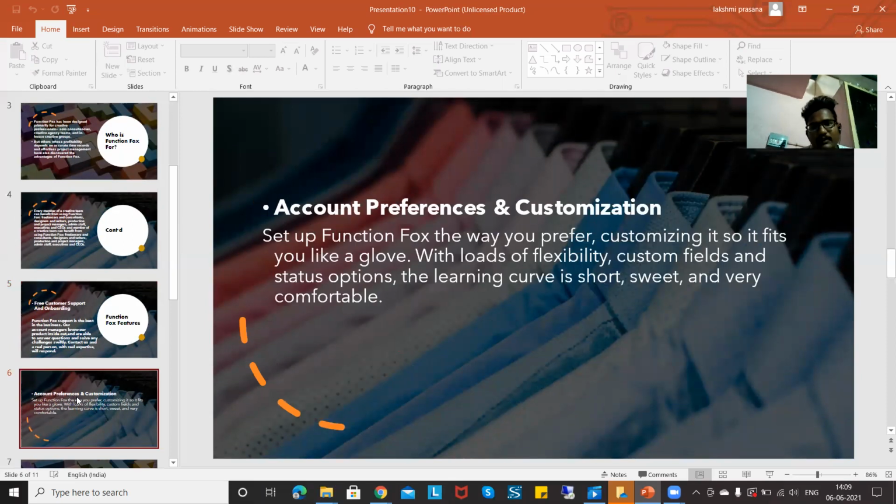Next, account preferences and customization. Set up FunctionFox the way you prefer. Customizing it to fit you like a glove, with loads of flexibility, custom fields and status options. The learning curve is short, sweet and very comfortable.